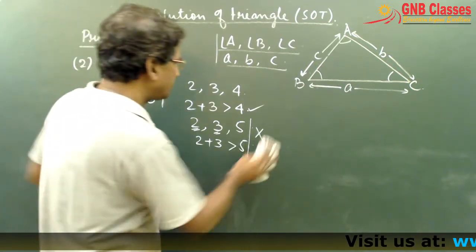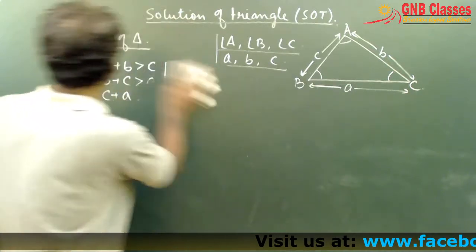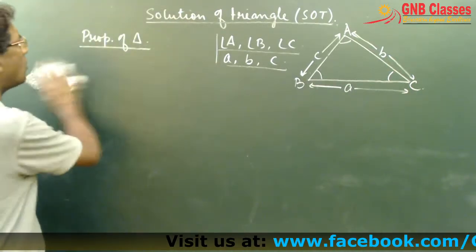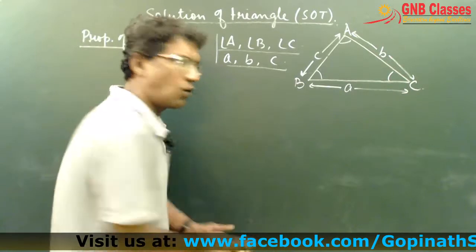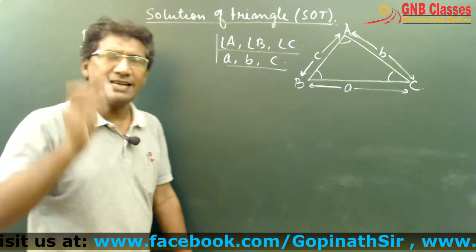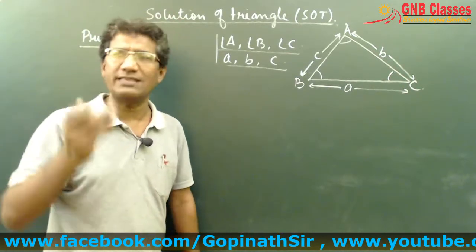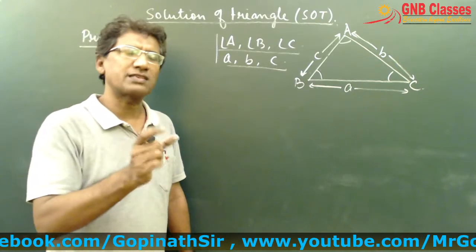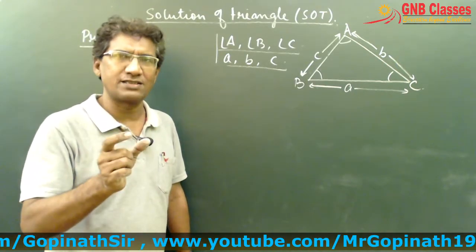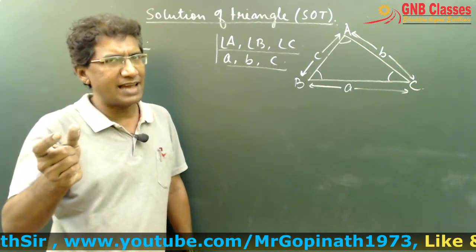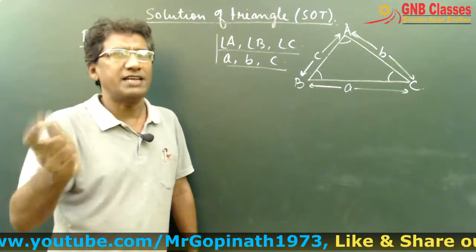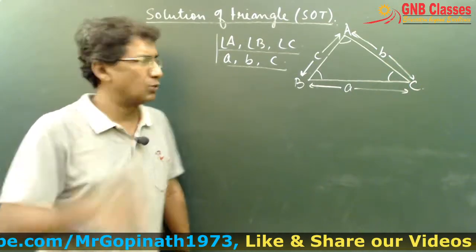Okay. So what we have learned is the second property, that the sum of any two sides is always greater than the third side. It is always advisable, it is always easy to check: if the sum of the two smaller sides is greater than the largest side, then obviously the other combinations are also true. Okay.